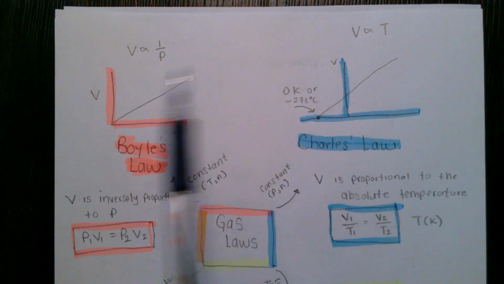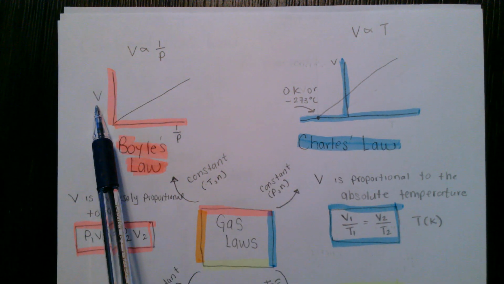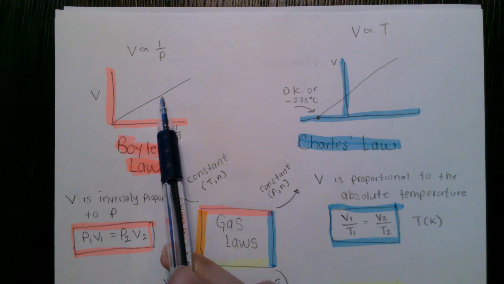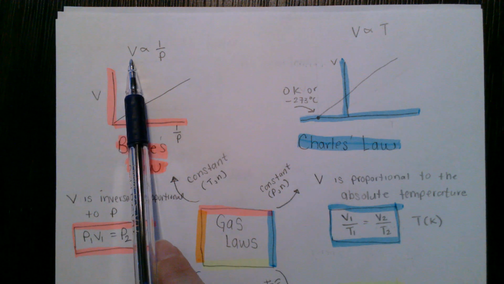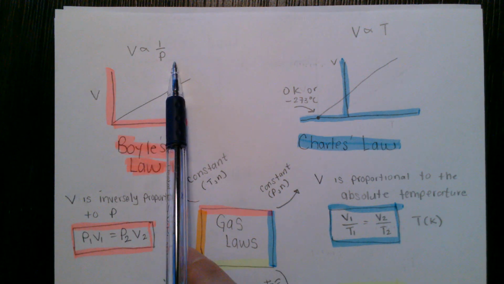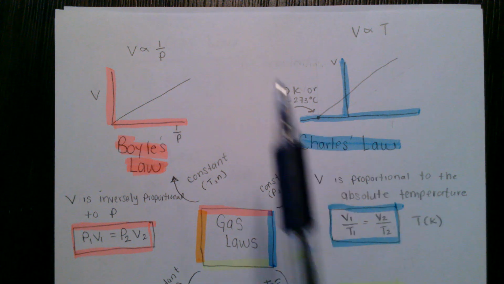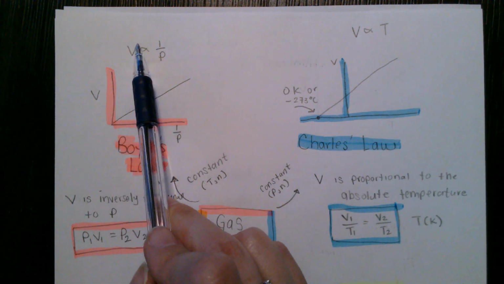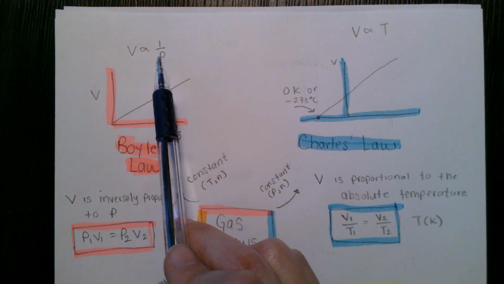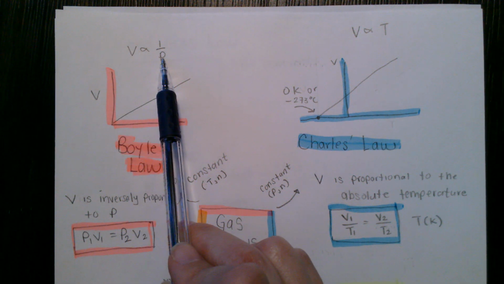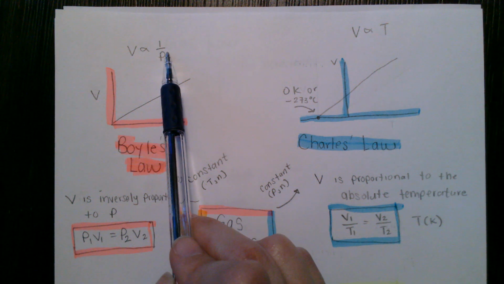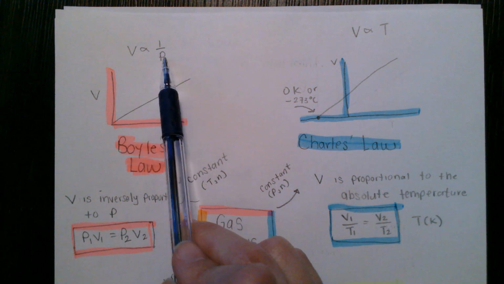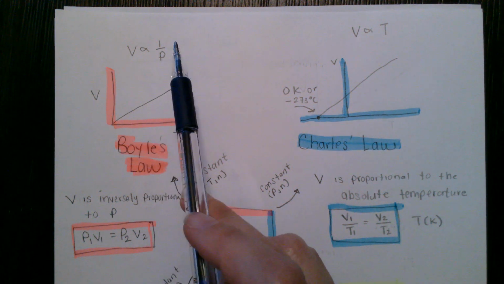So these stay constant. And what he found is that if he plots volume and 1 over pressure, he gets a straight line, which means volume is proportional to 1 over pressure. Okay, so we call these inversely proportional, which means if volume increases, then our pressure decreases. And if our pressure increases, the volume is going to decrease. So they have the opposite effect.